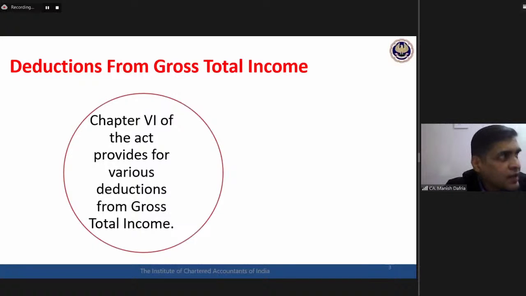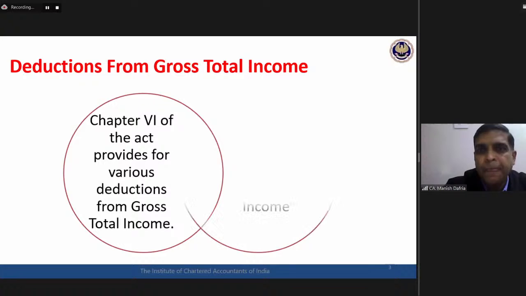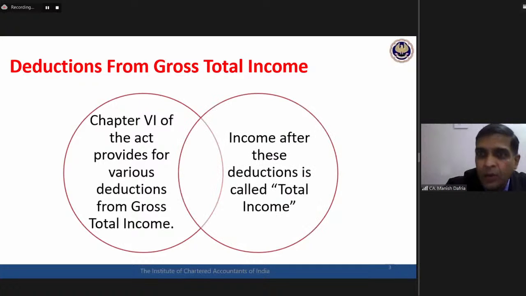Now, this is chapter 6 of the Income Tax Act, which provides for various kinds of deductions. Deductions from gross total income, deductions from GTI, chapter 6. Starting from section 80C till section 80U, various sections are there. After all these deductions, whatever income figure I get is called total income.